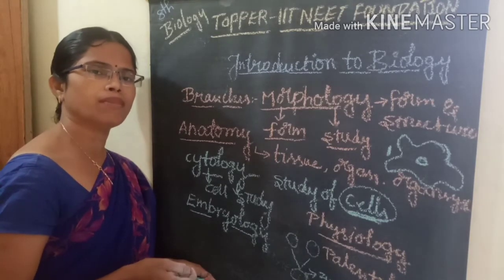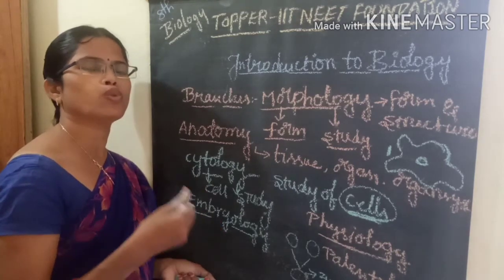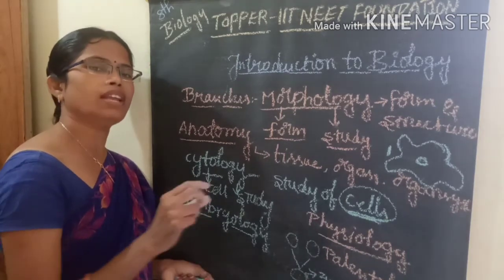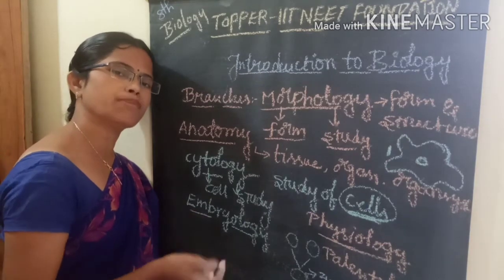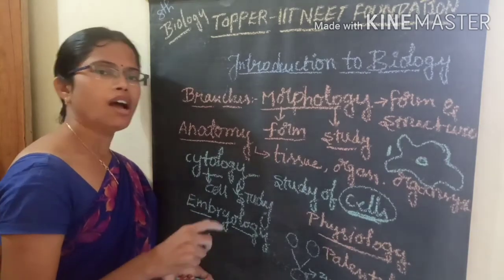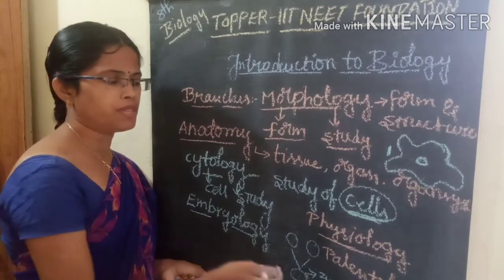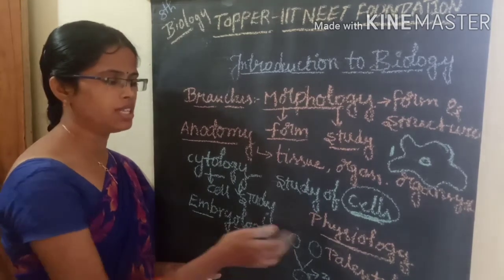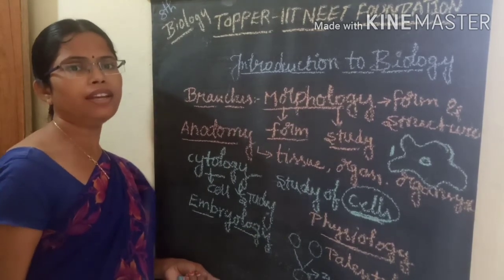Paleobotany is the study of plant fossils, the remnants of plant debris after the death of plants. Paleozoology covers animal fossils, the remnants of animals after death. These all come under paleontology. What is that science? Paleontology.